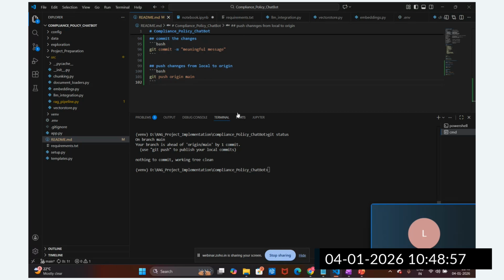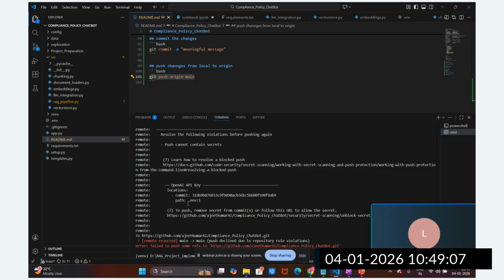But I can say git push origin. I'm going to copy this. Git push origin from the main branch. It is going to push these changes. Okay, remote rejected. Main declined due to repository rule violation. So what is the violation here? Okay, the OpenAI key is there.